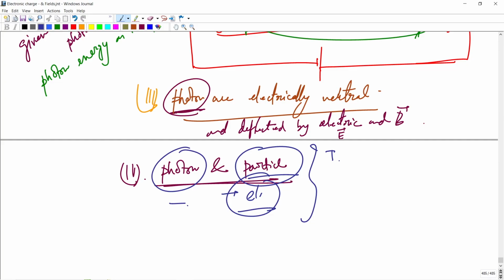Energy is conserved, and so is momentum.